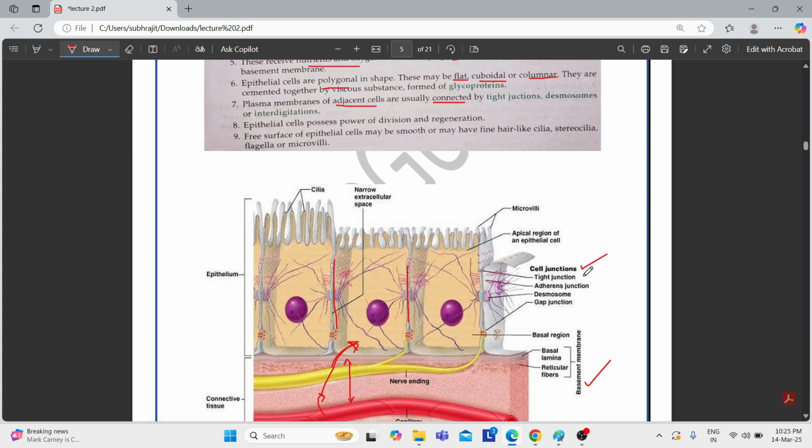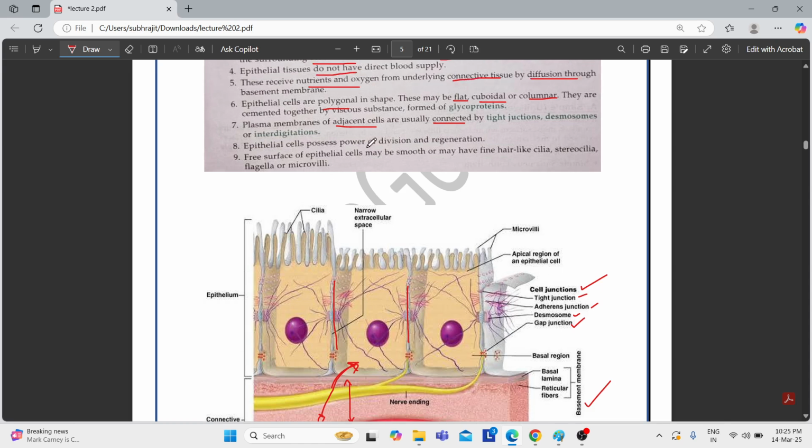Cell junctions can be of many types: tight junction, adherent junction, desmosomes, gap junction. Their function is to link one cell with another cell, and the cell with its extracellular matrix. This is the main function of our cell junction.